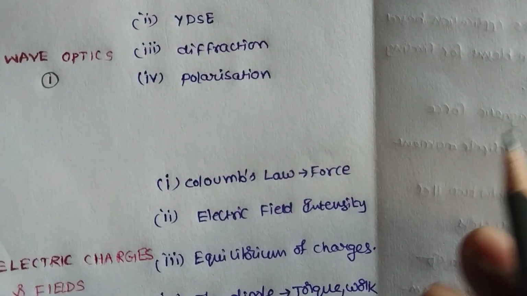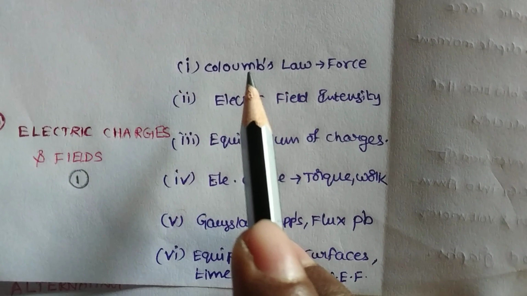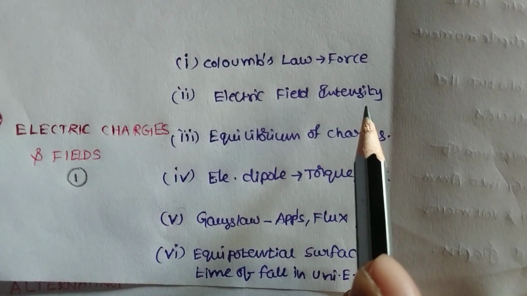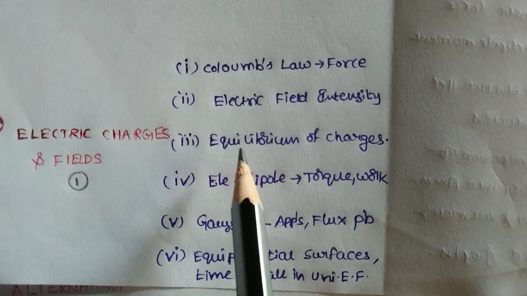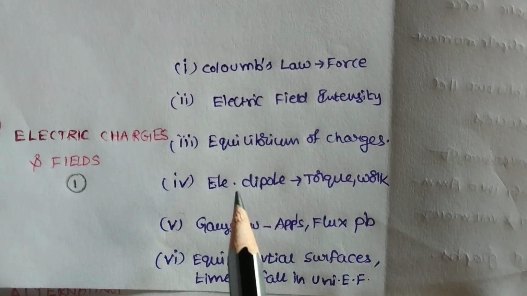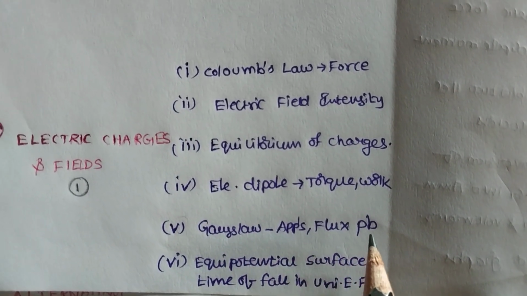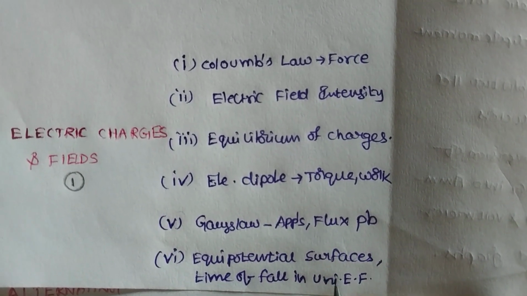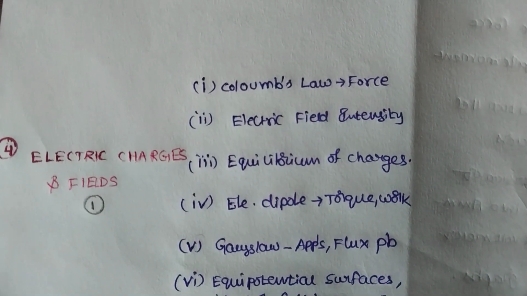Next, fourth lesson, electric charges and fields. In that, Coulomb's inverse square law, force in different cases. Next, electric field intensity due to a single point charge and a dipole, axial line and equatorial line. Equilibrium of charges, electric dipole, torque and work, Gauss law and its applications, flux problems. Next, equipotential surfaces, time of fall in uniform electric field. Okay, this is electric charges and fields.